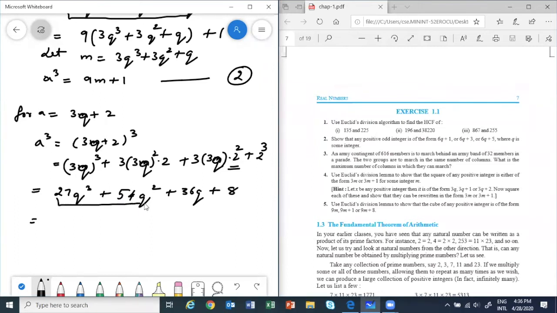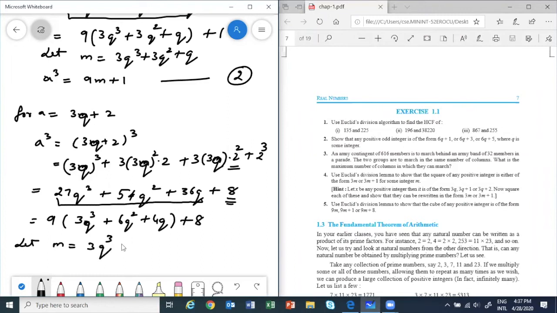So directly from here I can take out 9 and plus 8 already coming. No need of any adjustments. So if I take out 9, I am left with 3q cube plus 6q square plus 4q plus 8. Right? Now let m be equal to 3q cube plus 6q square plus 4 times q. So then what will happen? A cube will be equal to 9 times m plus 8. So this is our third one.